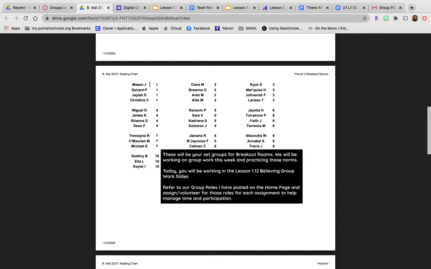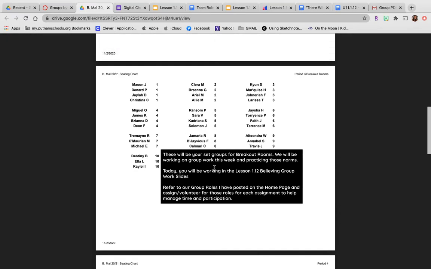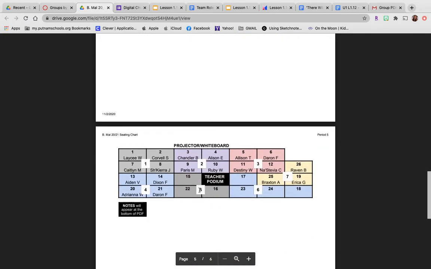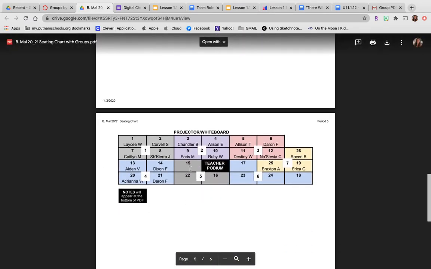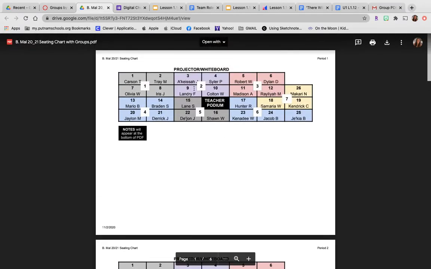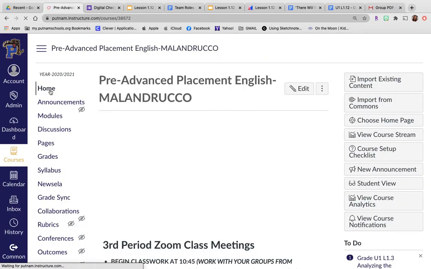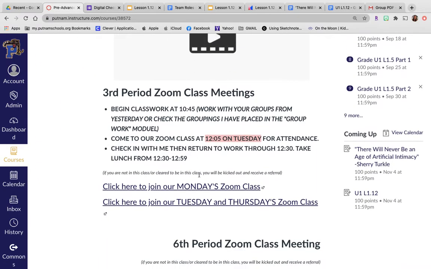So for your assignment today, just make sure that you're working in those slides and you're working as a group. And I have that down here. And then fifth period, I'll be back. And obviously now everybody can see what group you're in if you forget. If I make changes, I'll make changes to this as well. So that's how you can view that. I'm going to go back to the home screen and continue on through what you need to do.